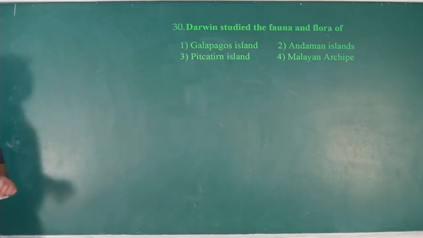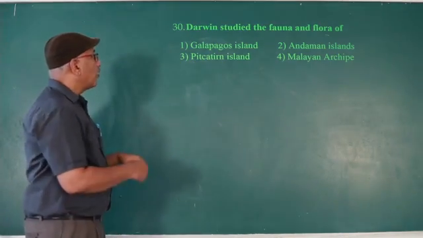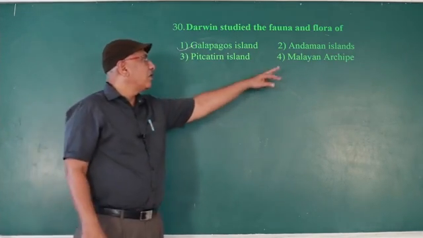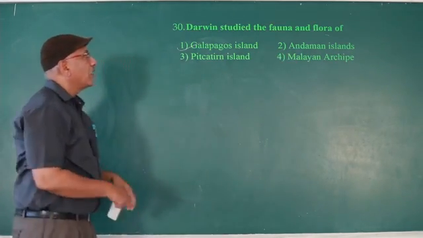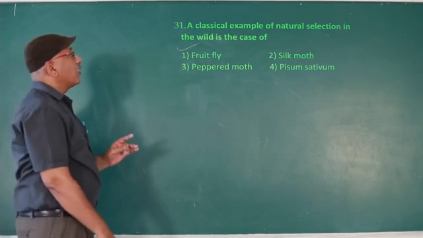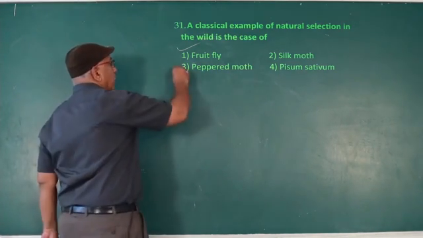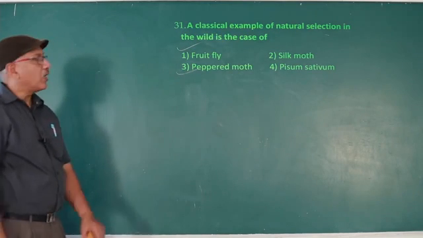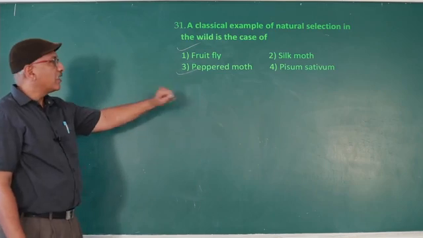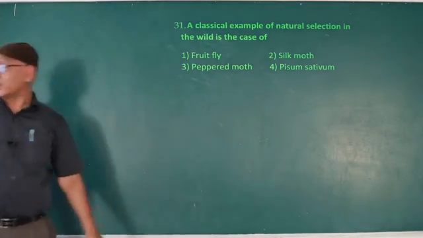Next question. Darwin studied the fauna and flora of the Galapagos Islands. Alfred Russel Wallace studied the Malay Archipelago fauna. A classical example of natural selection in the wild is the case of the peppered moth. The scientific name of the peppered moth is Biston betularia. It occurs in two colors, one white and another black. So the answer is peppered moth.